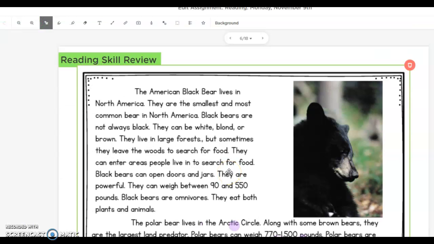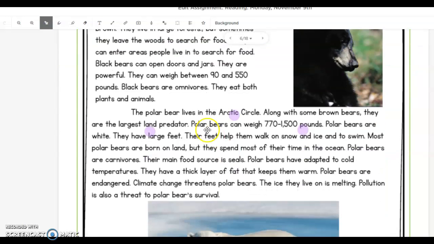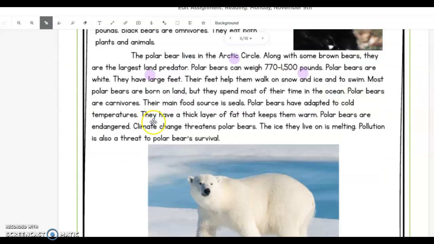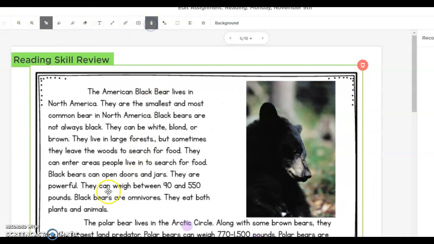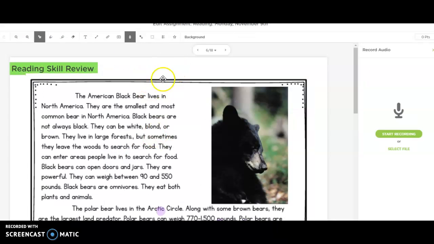Now I'm going to give you an example for the first paragraph, and then you're going to have to record the second and the last paragraph. So I'll click on the record tool. Now you'll see a little box that will pop up. Mine looks a little bit different because it is on my computer, but you'll hit record and then start reading.